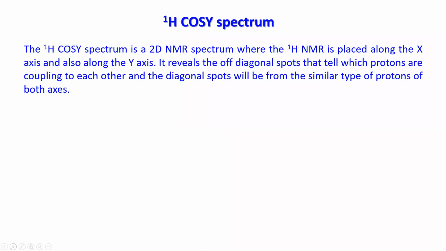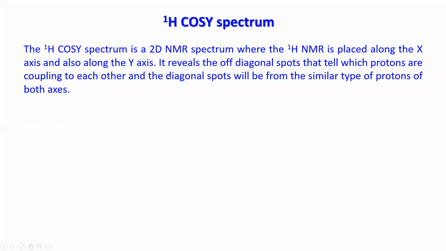Now, to understand the 1H COSY spectrum: it is definitely a 2D spectrum, where the proton NMR is placed along the x-axis and y-axis.